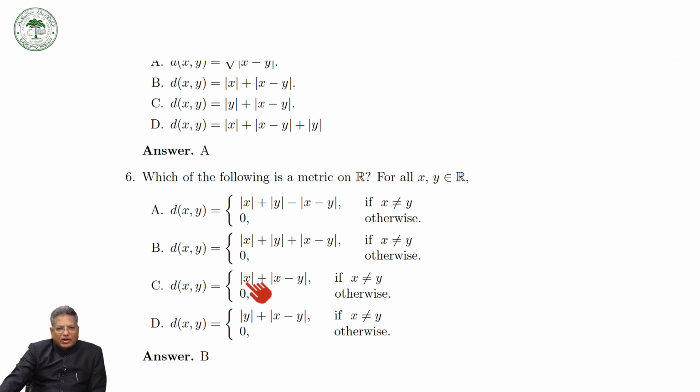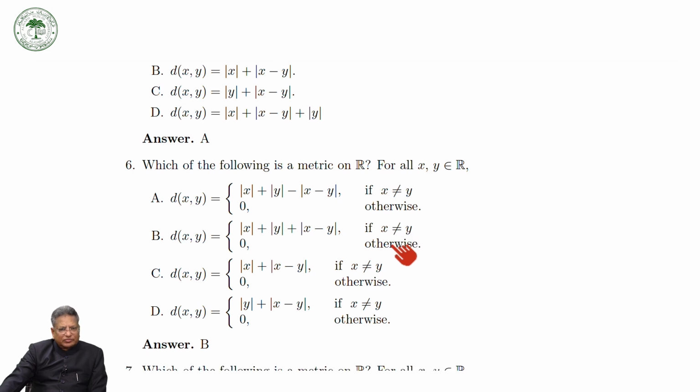So mod of y plus mod of y minus x is not equal to mod of x plus mod of y minus x. So here the symmetry does not hold. Similarly, you will not get the symmetry in this case. So you will see that only here do all the properties of a metric hold good.